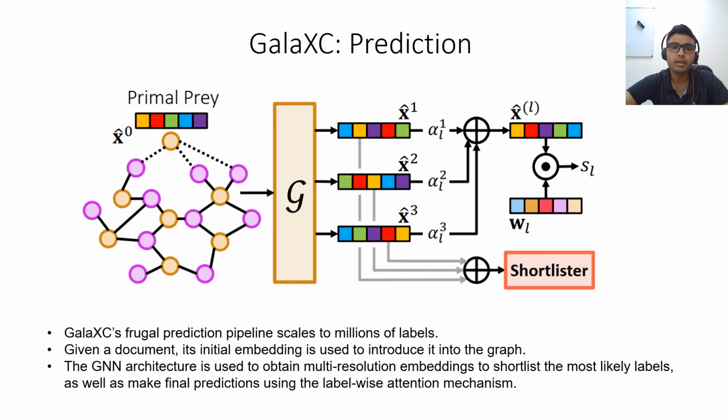At prediction time, approximate nearest neighbor search on the init embeddings A0 is used to introduce the novel test document in the graph. The GNN architecture is used to obtain the multi-resolution embeddings of documents and labels. As before, an average of these embeddings for documents and labels gives us the graph embeddings. The graph embedding of the test document is queried from an approximate nearest neighbor search index built on the label graph embeddings. This shortlist of say 500 most likely labels is then re-ranked using the label-wise attention mechanism and label classifier to make the final predictions.